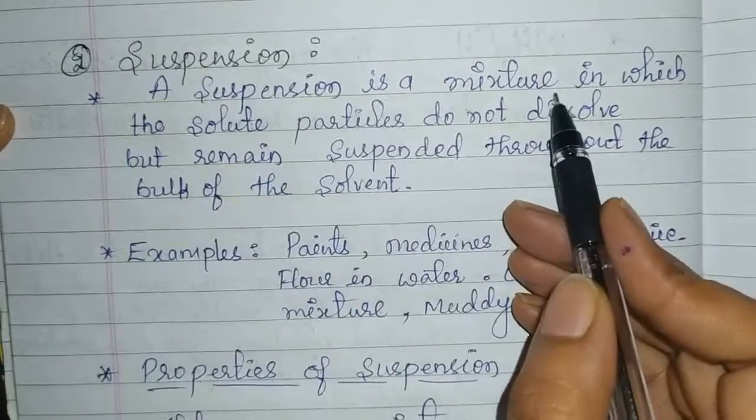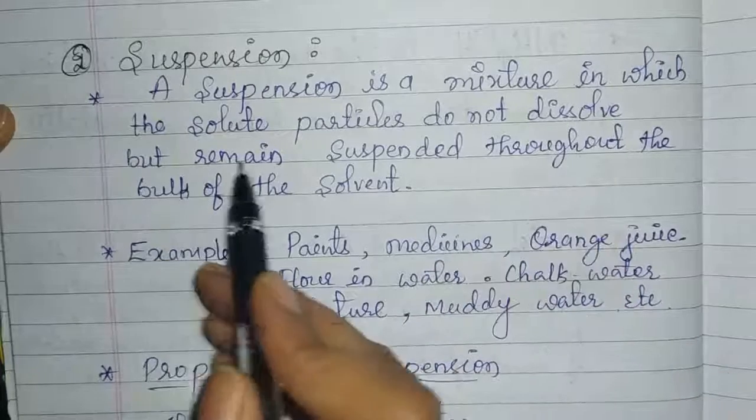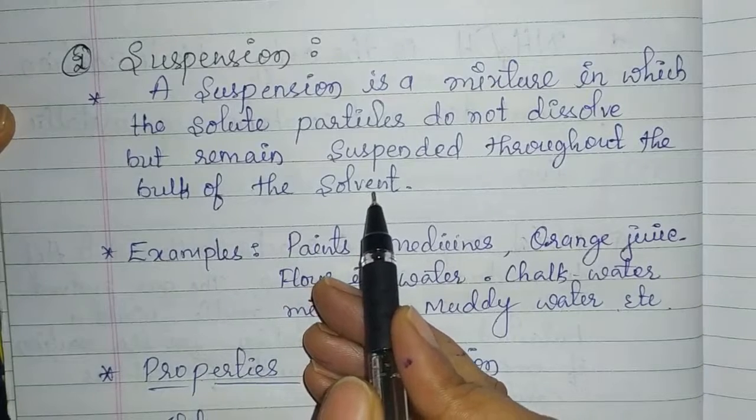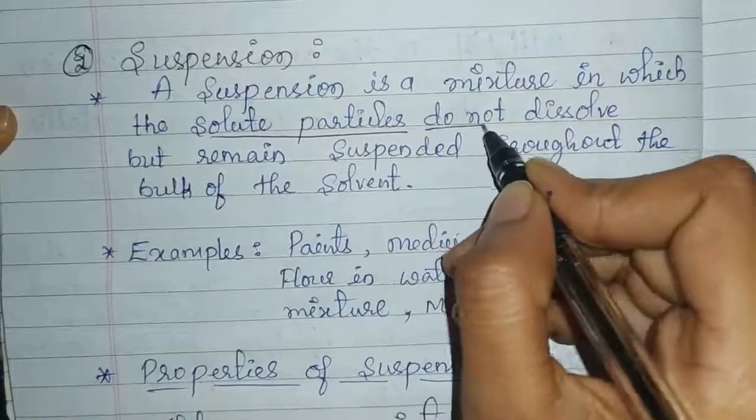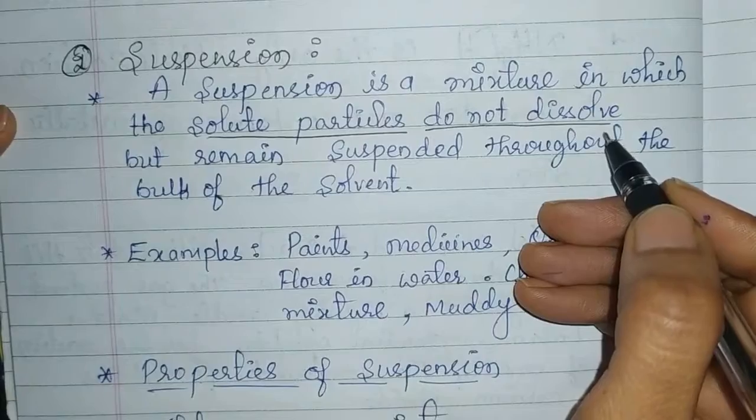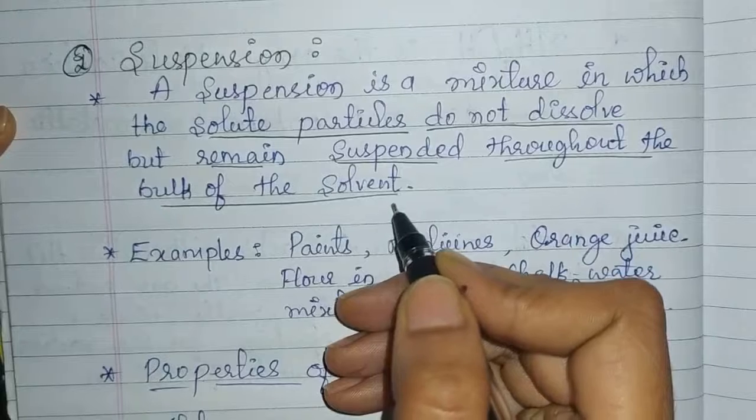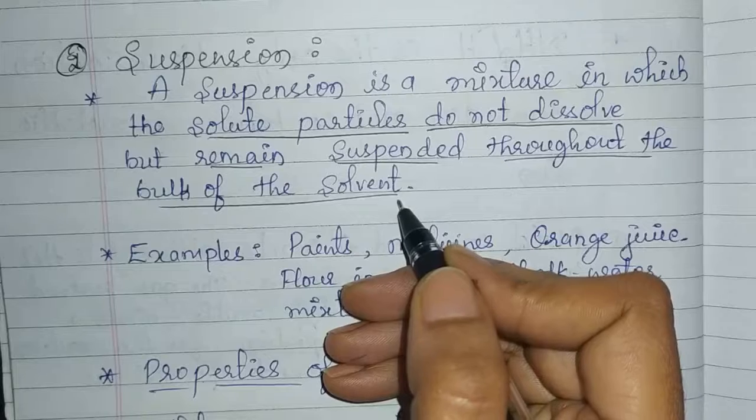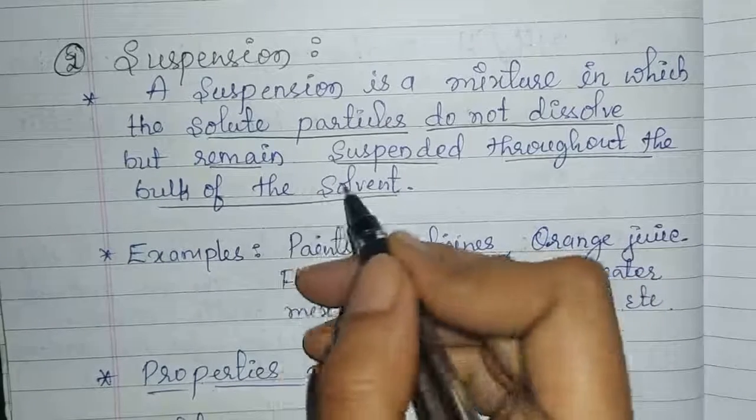A suspension is a mixture in which the solute particles do not dissolve but remain suspended throughout the bulk of the solvent. Actually, in a suspension, what happens? The solute particles are not dissolved in the solvent, but these solute particles are dispersed throughout the bulk of the solvent.